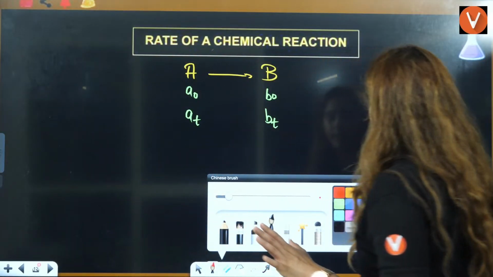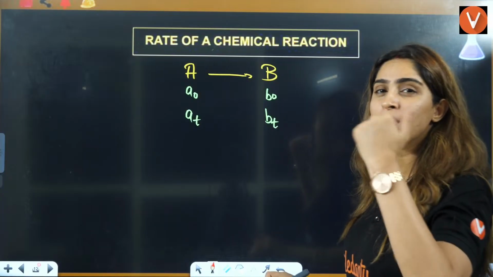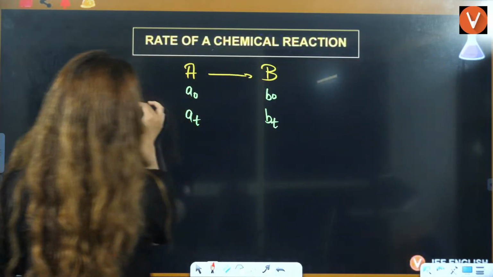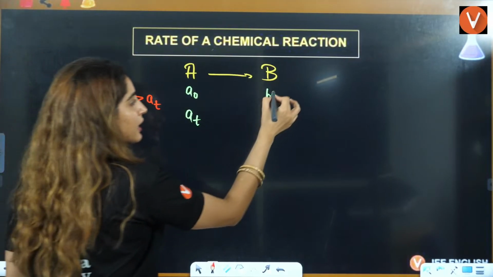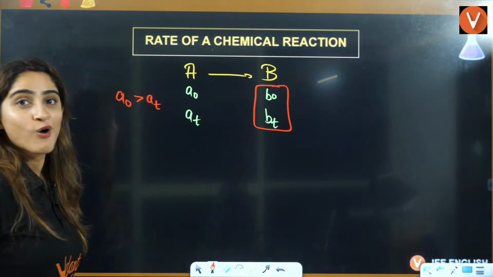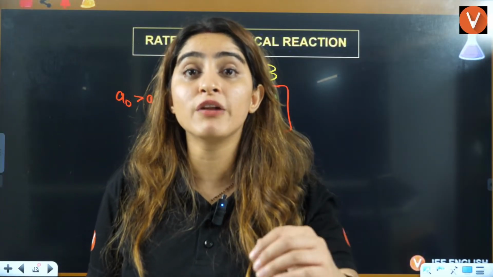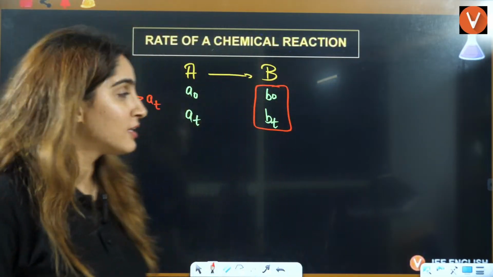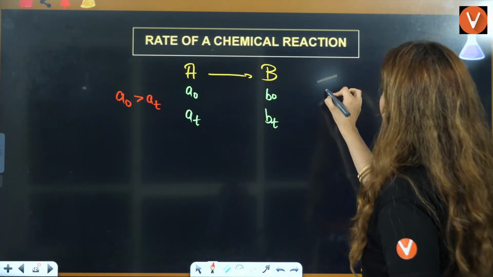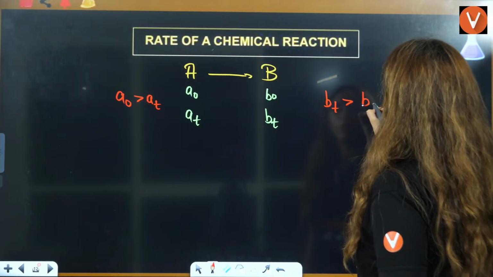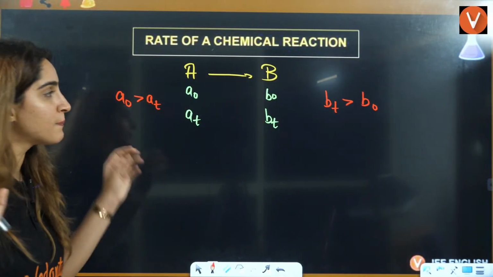Now see one thing. Here concentration is getting decreased. Which one will be greater? A naught will be greater because concentration is getting decreased. Here, product is getting formed, so concentration will be increased. That means BT will be greater than B naught, right?